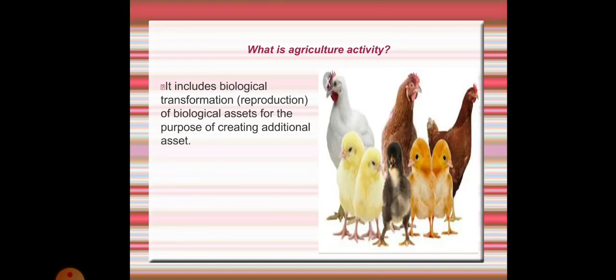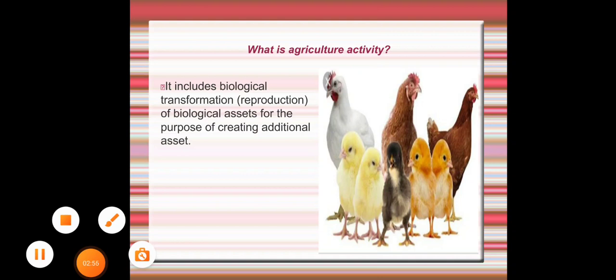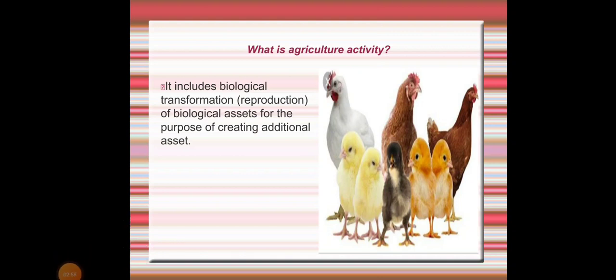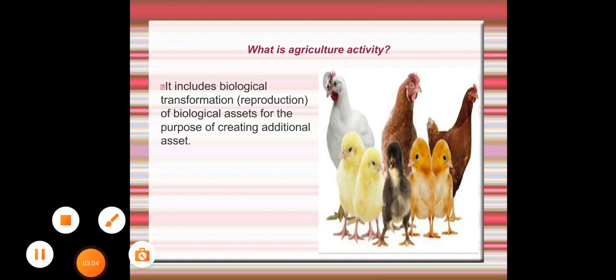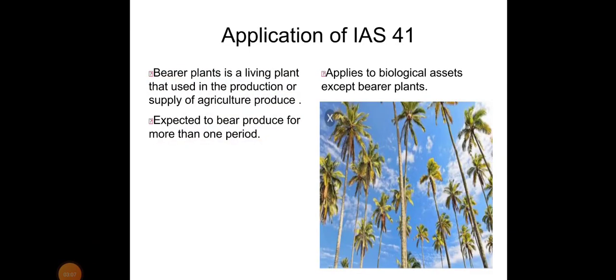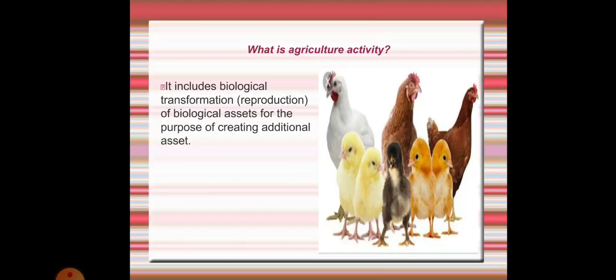Next, it also includes the biological transformation, that is the reproduction of the biological asset for the purpose of creating an additional asset. So here reproduction you know very well. So from the chicks we are making the hens. This is the poultry farming type where we are creating the additional asset for selling it. So this is also an agriculture activity.